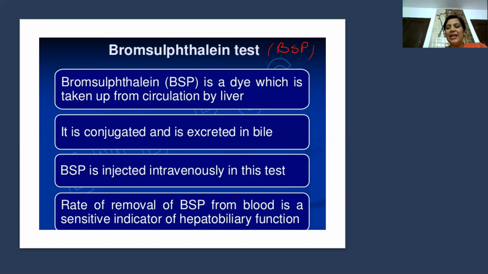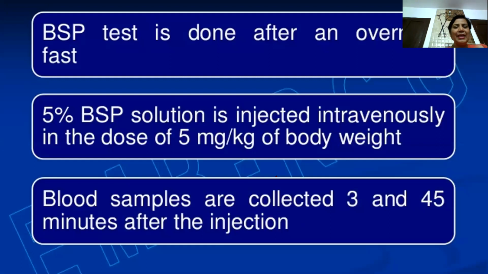The BSP test is done after an overnight fast, and 5% BSP solution is injected intravenously at a dose of 5 milligram per kg of body weight. Then blood samples are collected at 3 and 45 minutes after the injection. By evaluating the change in coloration, we can say whether the liver is damaged. Another important test is the galactose tolerance test.